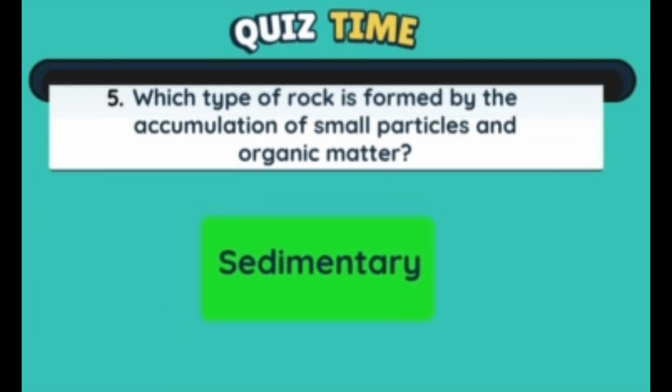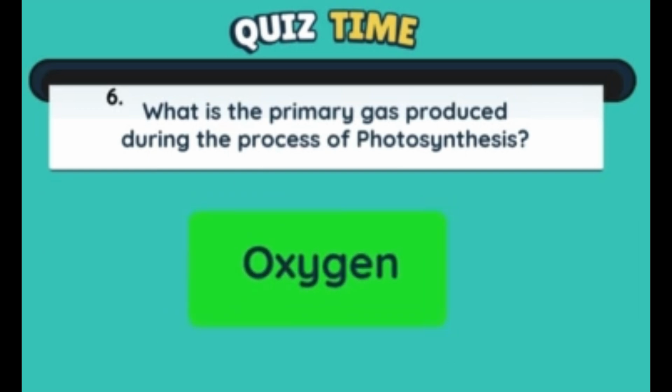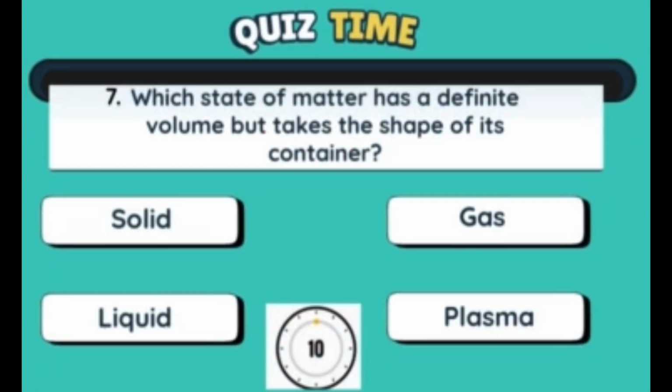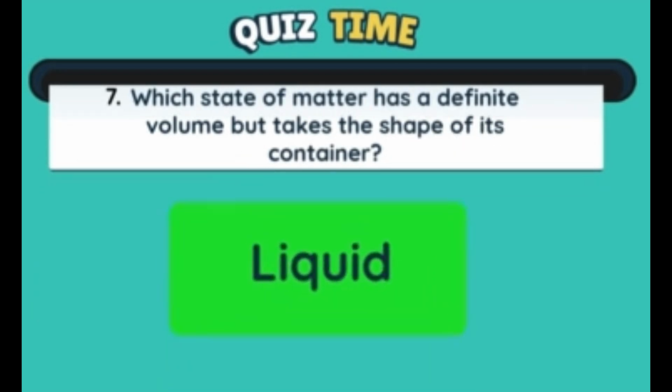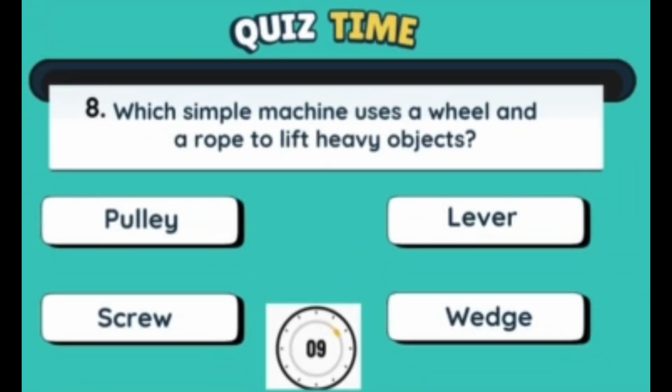It is sedimentary. What is the primary gas produced during the process of photosynthesis? It is oxygen. Which state of matter has a definite volume but takes the shape of its container? It is liquid. Which simple machine uses a wheel and a rope to lift heavy objects?